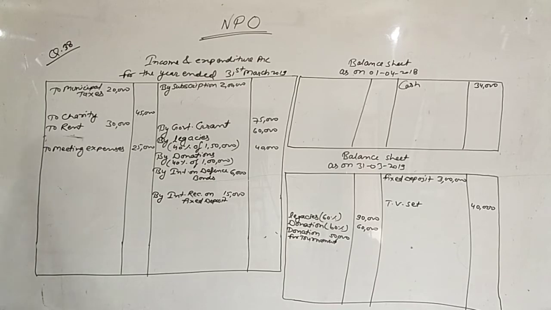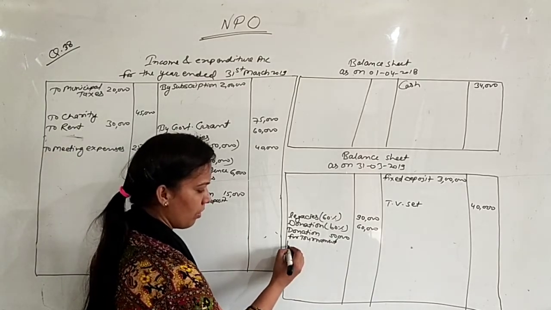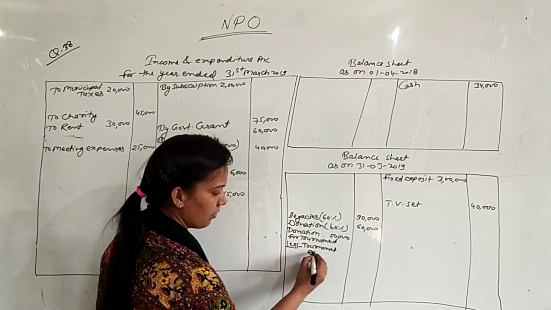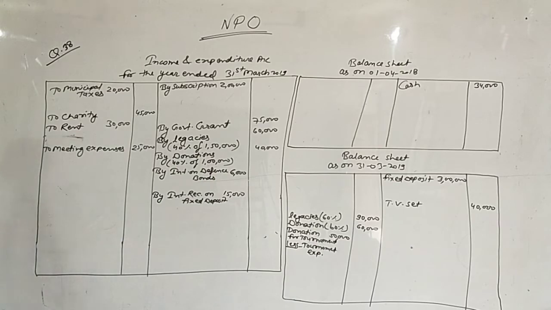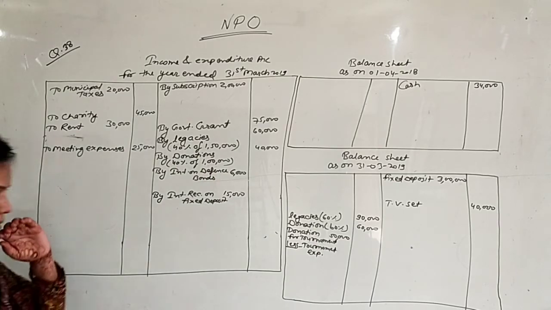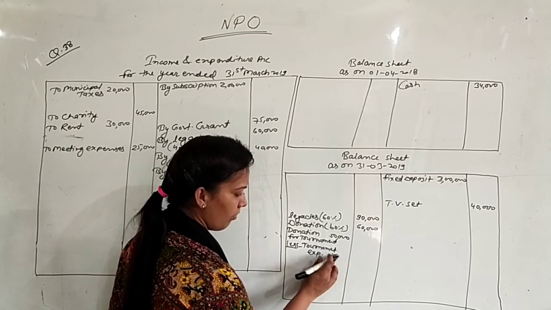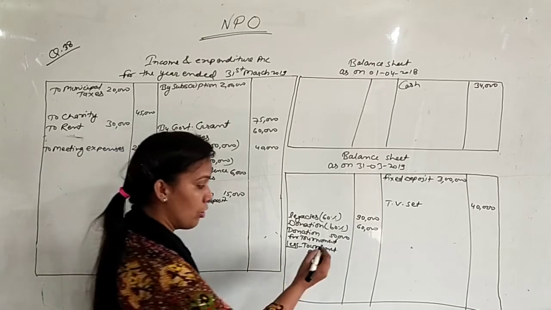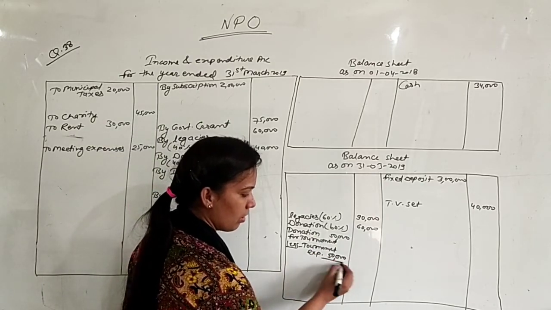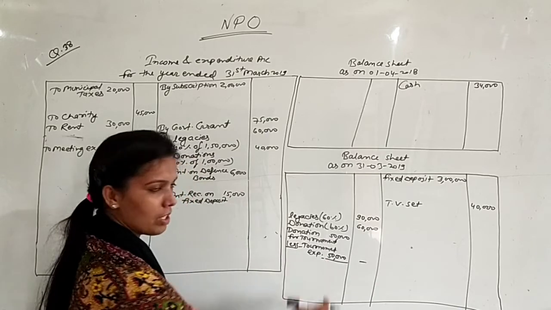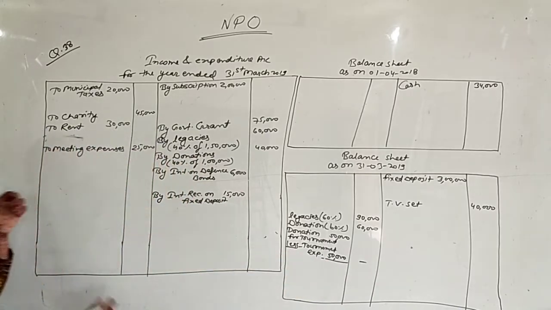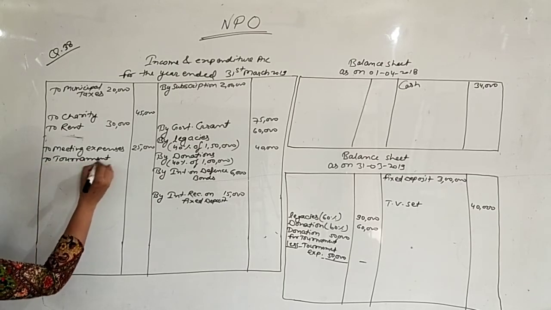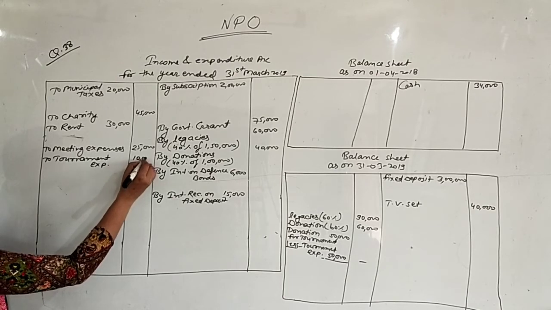Tournament expenses 60,000. These will be deducted from the donation because we have a specific donation regarding tournament. Tournament expenses amount is 60,000, but we have a fund of only 50,000. So we will adjust only 50,000 here. So it is nil, and the rest, 10,000 of tournament expenses, will be shown in the income and expenditure account. To tournament expenses 10,000.